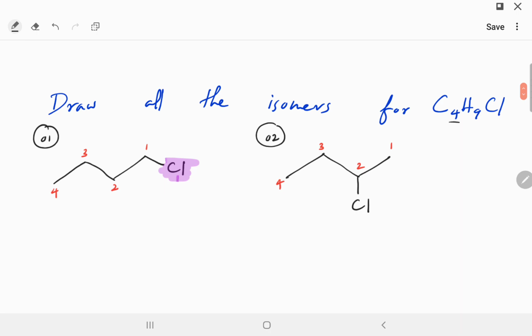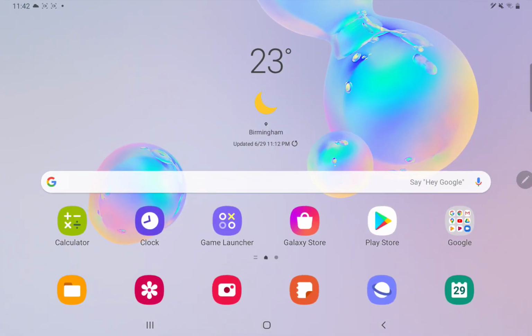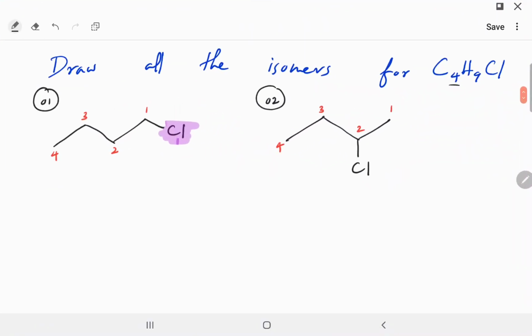So we have to stick to these 2, but let's see if we could break a carbon somewhere and put it somewhere else. Let's keep carbons 1, 2, 3 the same, with the chlorine, but we are going to remove this fourth carbon and put it on the second carbon.